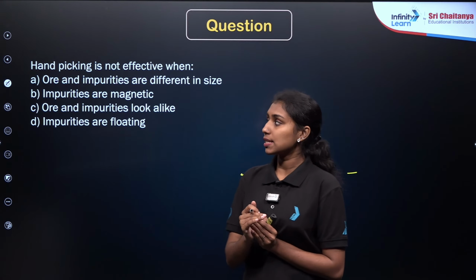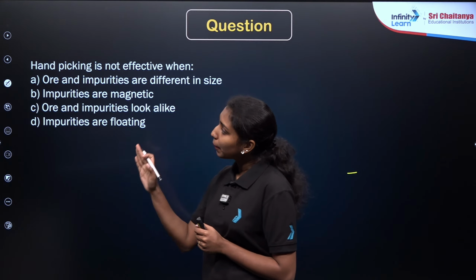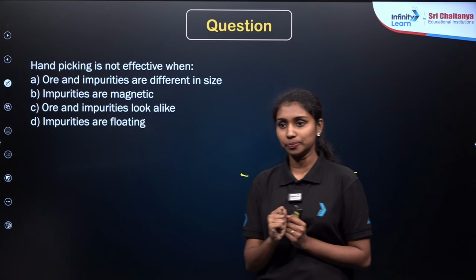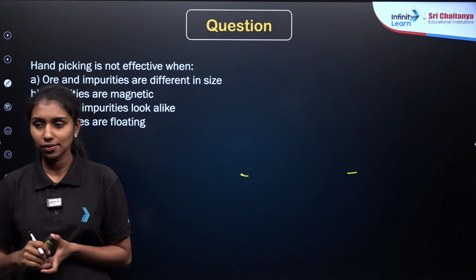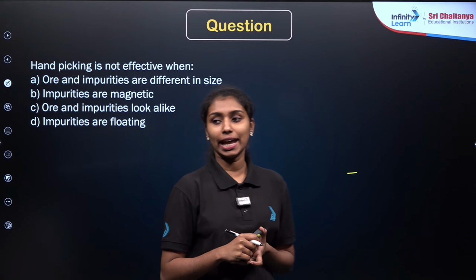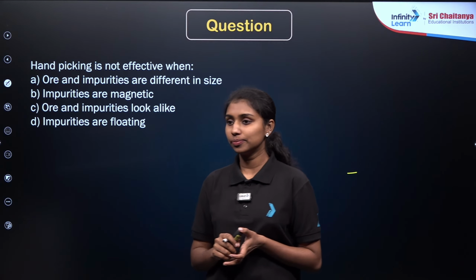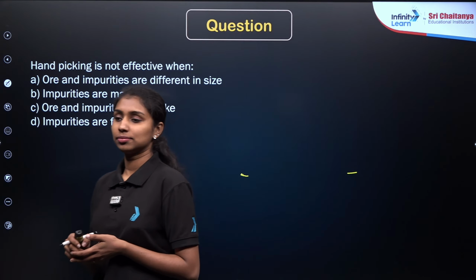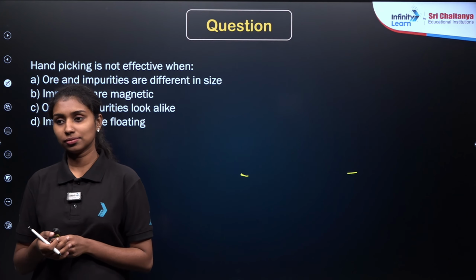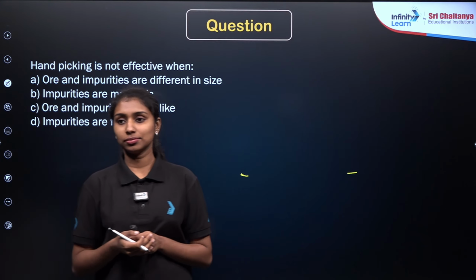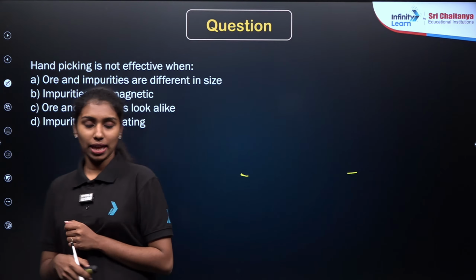So we have already discussed different methods to separate the ores and impurities, right? Hand picking is one of the methods for that. Just rewatch our session, then you will get the correct idea about that. I have already given the complete concept class over the metallurgy part. So here I will give the answer.